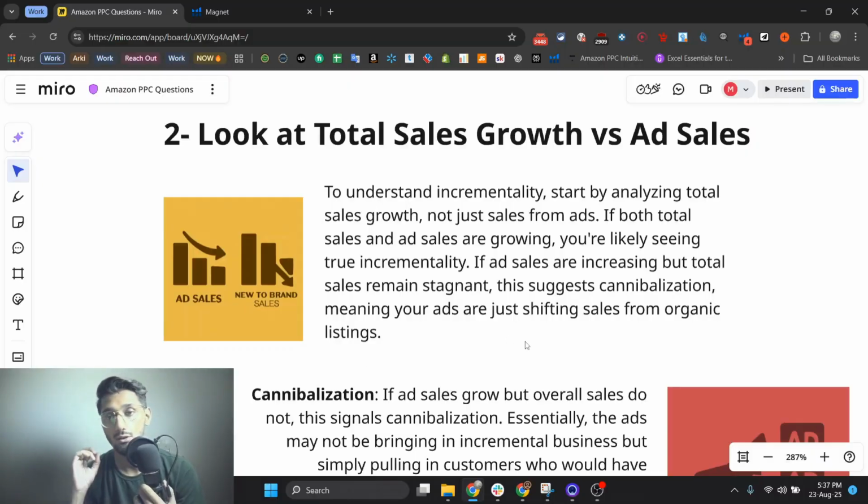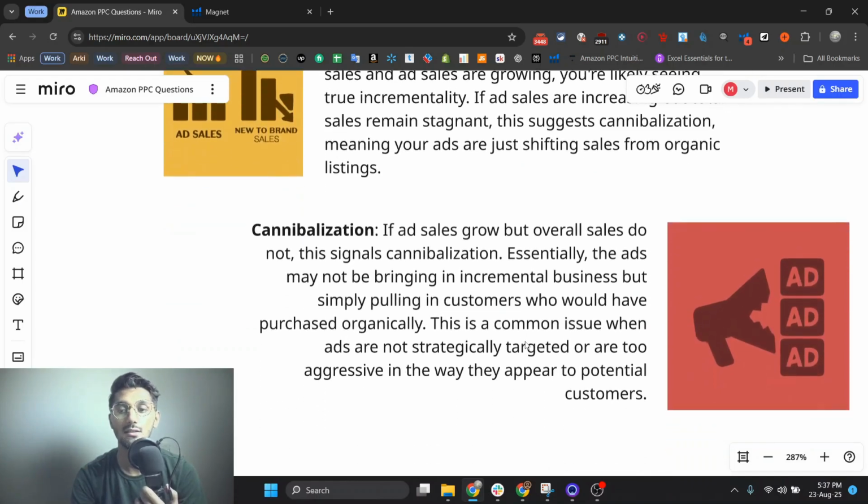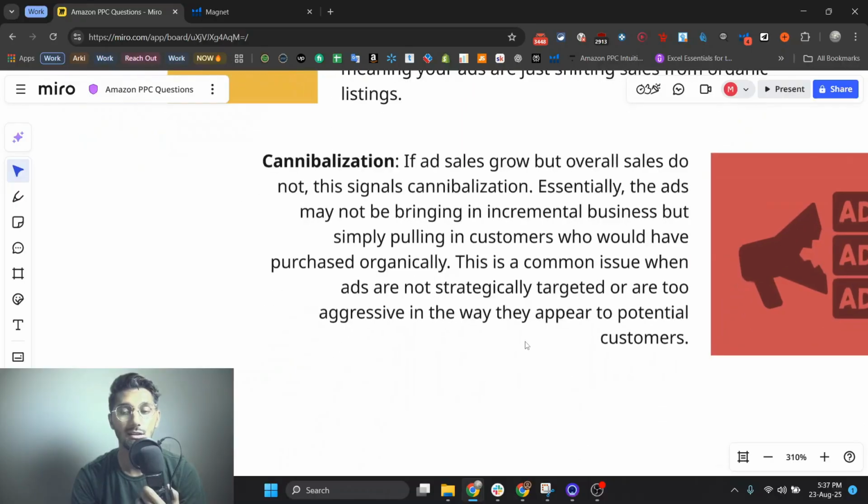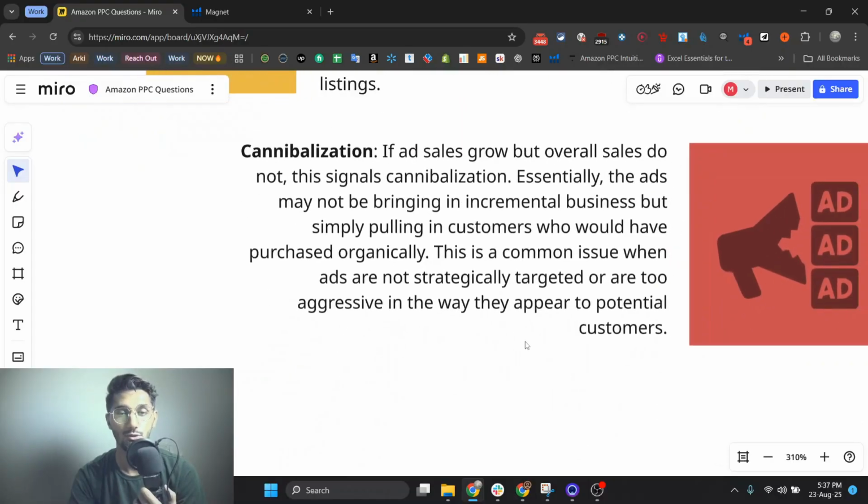Absolutely. So that means if your ad sales are increasing but total sales remain stagnant, you are not actually getting any organic sales. People are not searching organically, your brand is not growing, and you are just getting sales by paying Amazon.